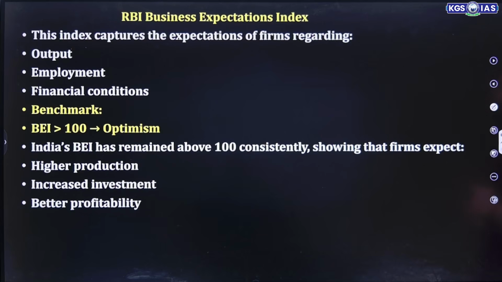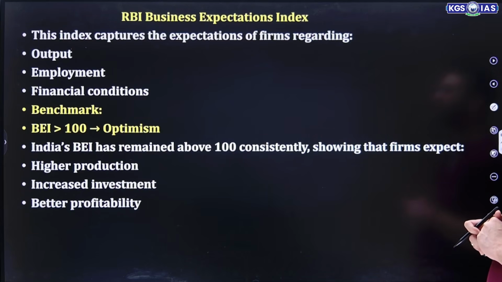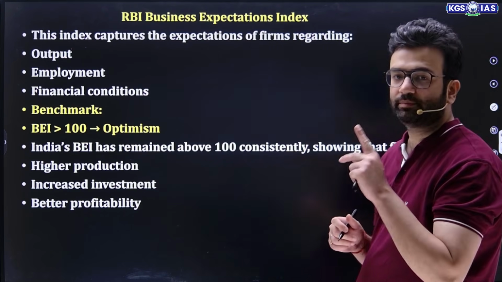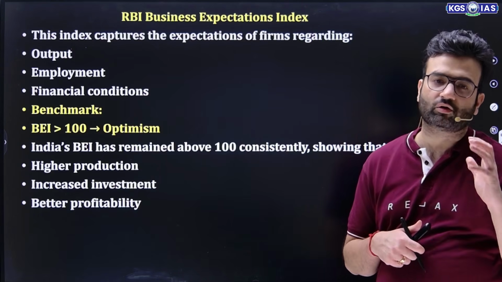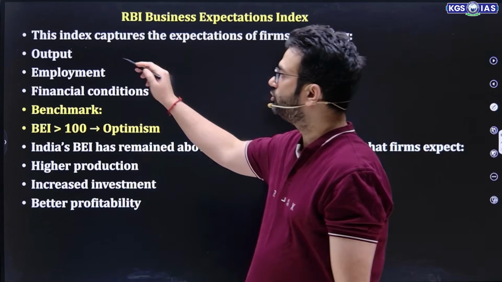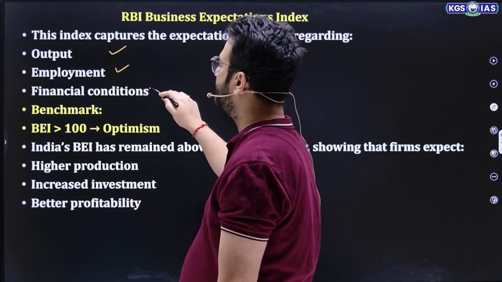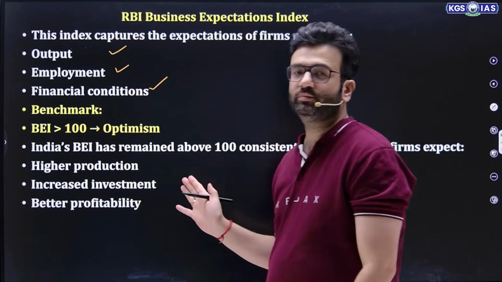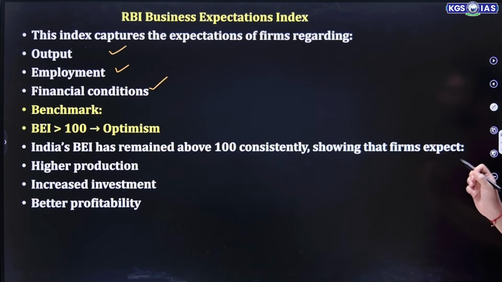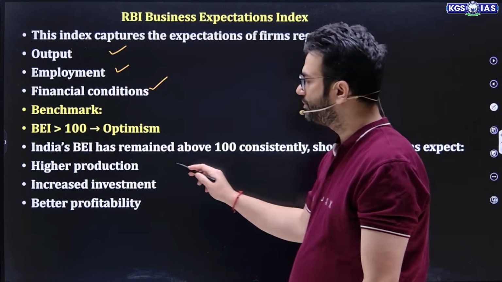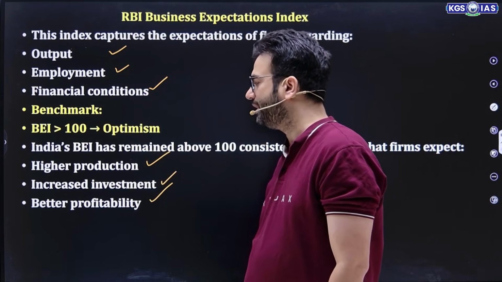Now, RBI's business expectation index. The business expectation index of RBI captures the expectation of firms regarding output, employment, and financial condition. Now, this is again a prelims kind of question: what is the business expectation index of RBI, and what are the components of it? It focuses on output, employment, and financial condition. So the benchmark is, if it is more than 100, it shows a sign of optimism. India's BEI has remained above 100 consistently, showing that firms expect higher production, more investment, and better profitability.